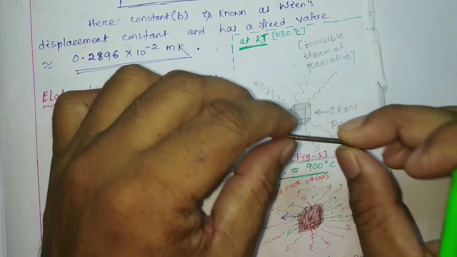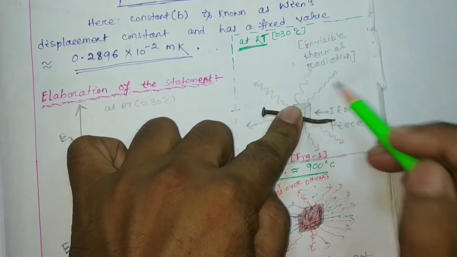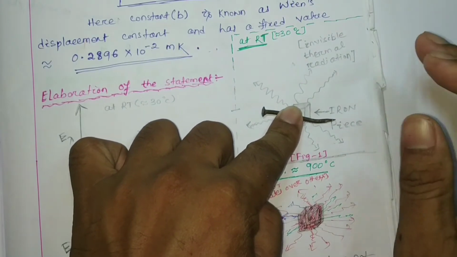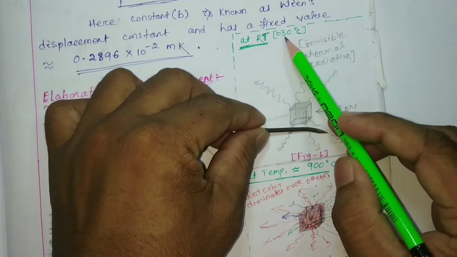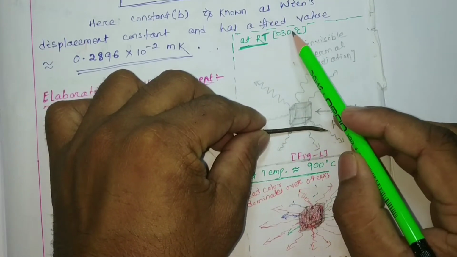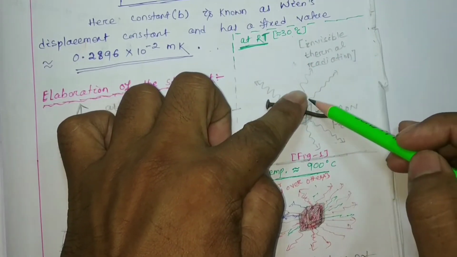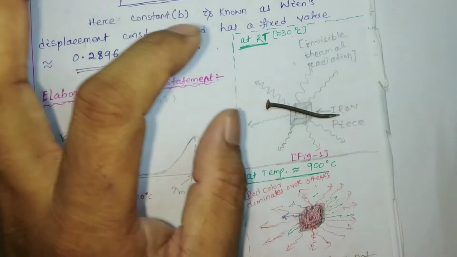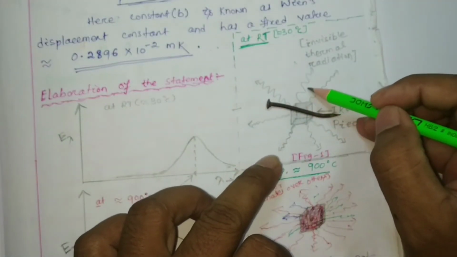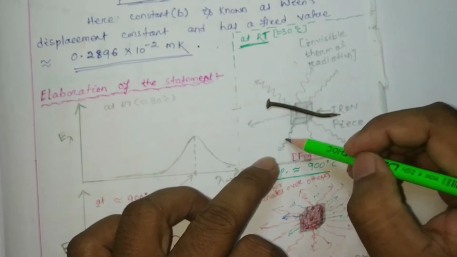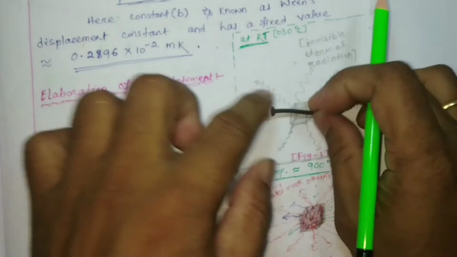Any material at any temperature always emits thermal radiation. So if we consider an iron piece at room temperature, RT, approximately 30 degree centigrade, invisible thermal radiations are coming out from this iron piece, with different wavelengths. See, this is one wavelength, this is another wavelength, this is another wavelength, different wavelengths of energy coming out from this iron piece.